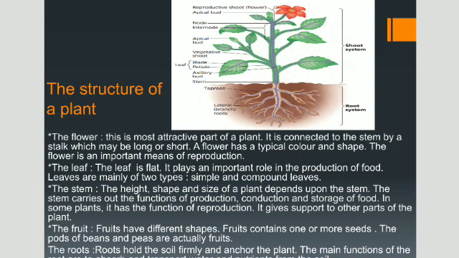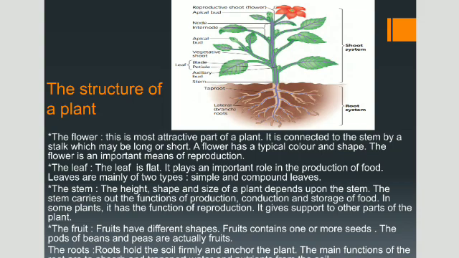The first part is the flower. This is the most attractive part of a plant. It is connected to the stem by a stalk which may be long or short. A flower has a typical color and shape. The flower is an important means of reproduction. Second is the leaf. The leaf is flat. It plays an important role in the production of food.